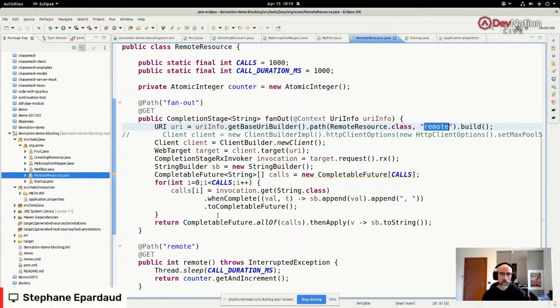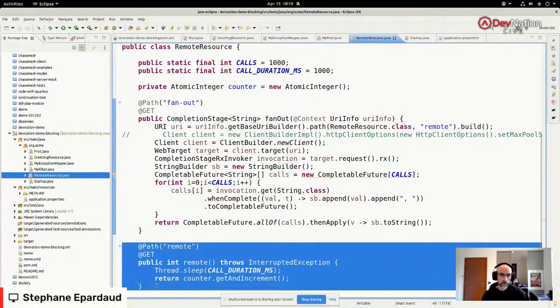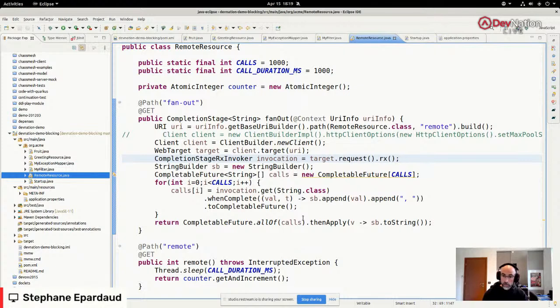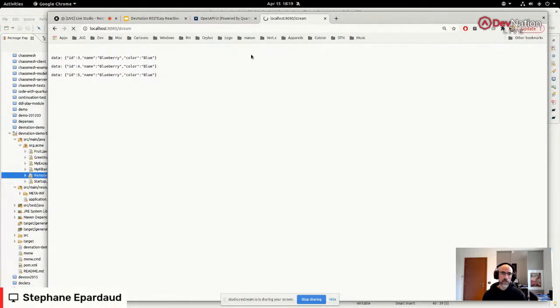So I'm going to do the remote calls. I'm going through the HTTP client, but they're going to be located right here. And I'm going to fake it by sleeping for a second before returning a number. So what I do here is that rather than do 1,000 calls one by one, which would take obviously 1,000 times 1 second, which is too long for this demo, I'm going to be using the RX API of the JAX-RS client, which allows me to asynchronously, in theory, send all those calls. They're going to be fanned out to the 1,000 clients, and then wait for them all to be done, and then return the answer. So let's see what happens if I actually do this.